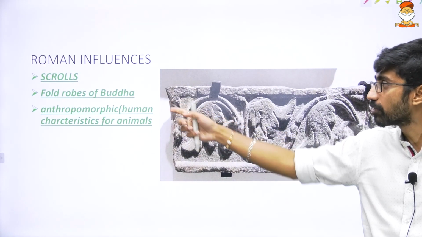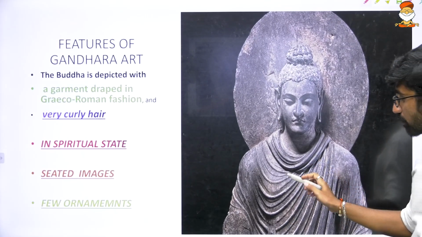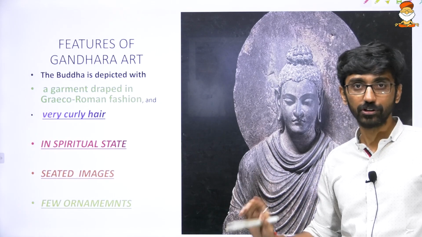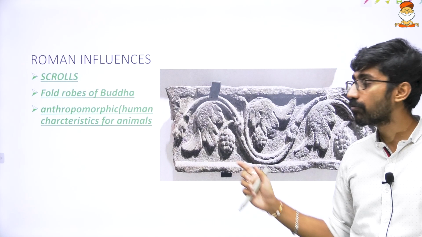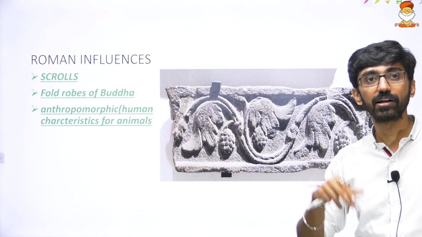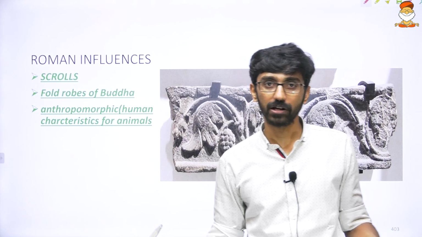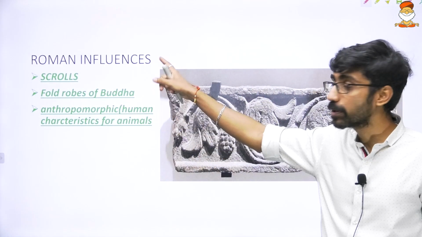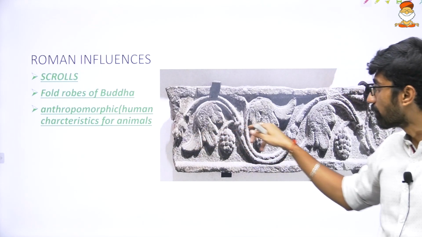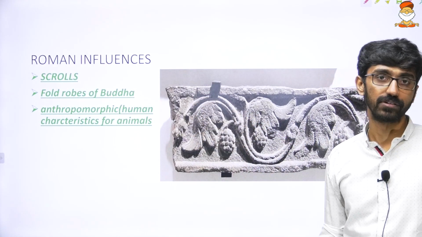Then folding robes of Buddha. So previously we talked about folding robes. This is not actually Greek, but actually Roman, Greco-Roman it is called. And then again anthropomorphic images, that is human characteristics for animals also, like Varaha Avatara of Vishnu, that is anthropomorphic. Same here also, anthropomorphic features we can see in the Gandhara school, that is influenced by Rome. The scrolls, the flower scrolls, the folded robes of Buddha, all these are coming out of Roman influences.